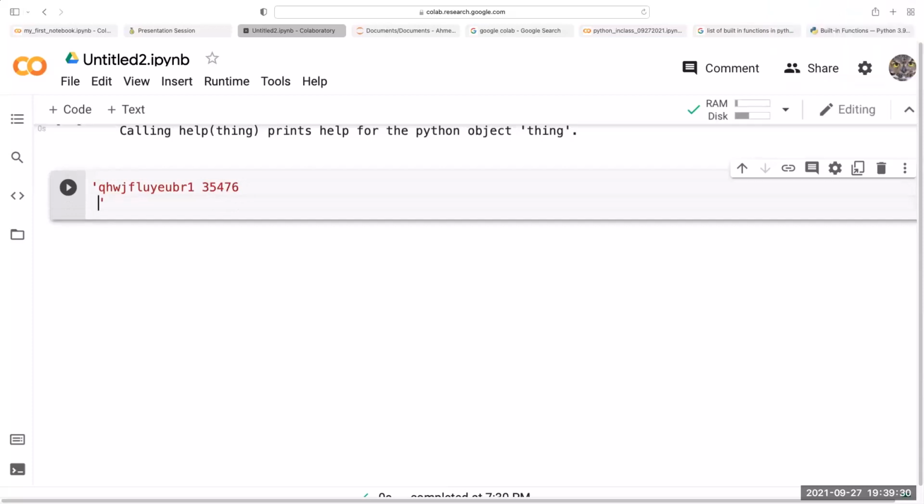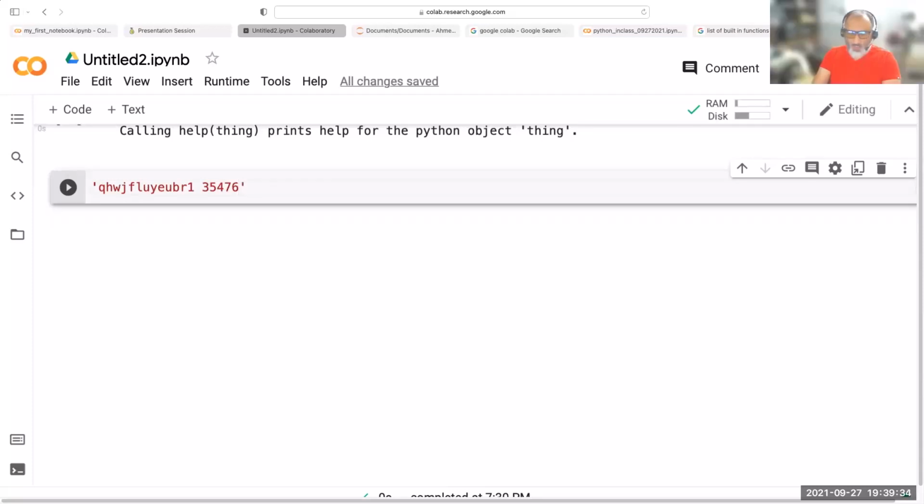Numbers, characters, anything inside, even the white spaces. These white spaces are considered elements, characters of that string. Even the white spaces, okay?